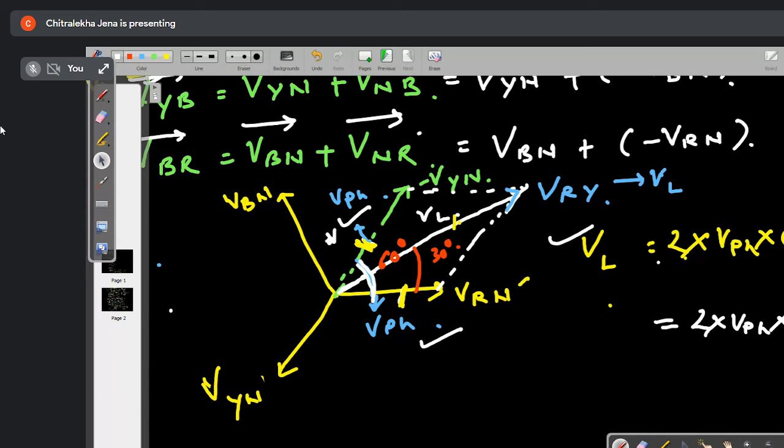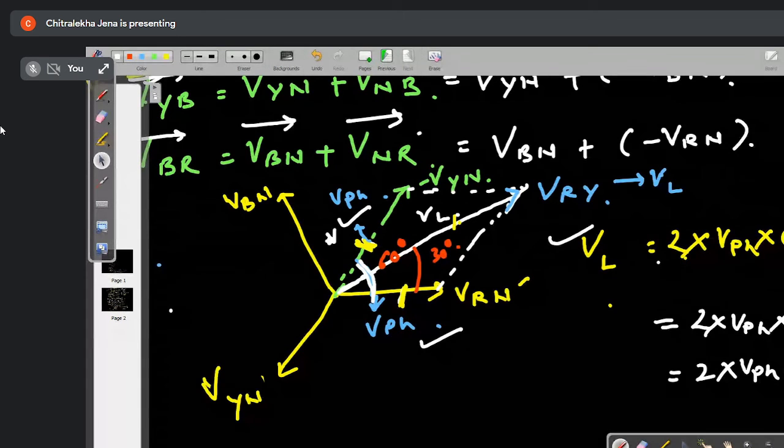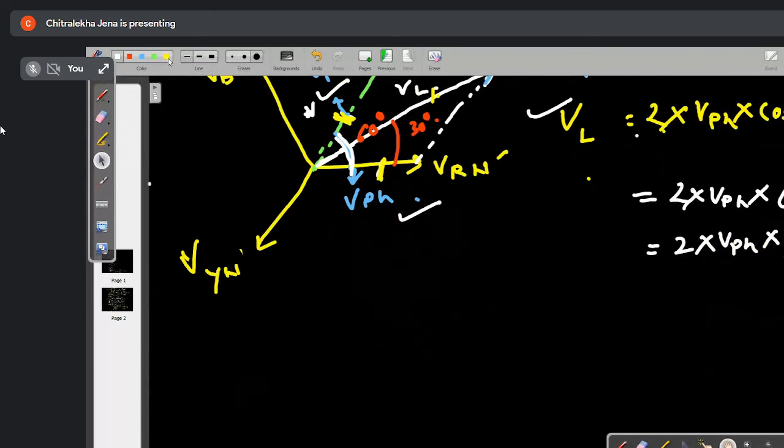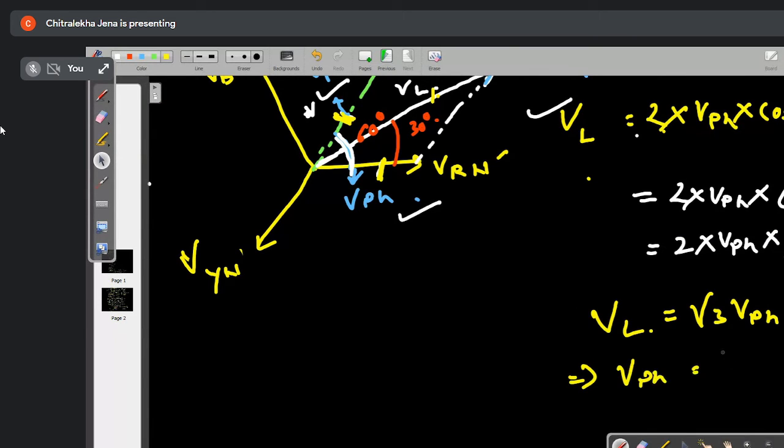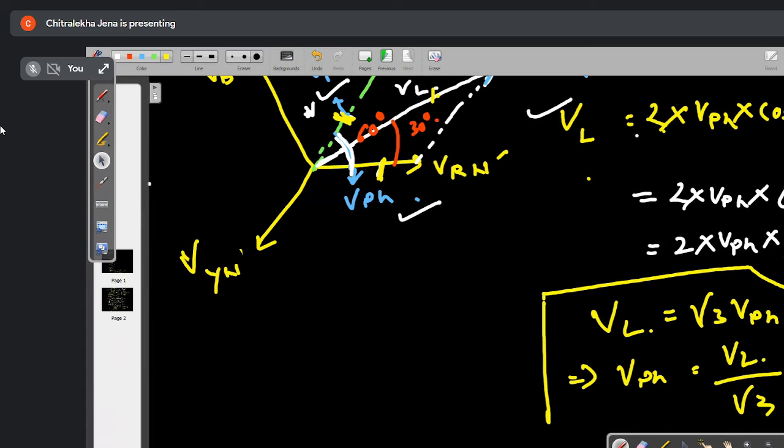So the cos 60 degree divided by 2 will be equal to how much? Cos 30 degree. So this will be 2 into V phase into root 3 divided by 2. So this is equal to root 3 V phase. So VL is equal to root 3 V phase, or this implies V phase is equal to VL divided by root 3. This is the relation between VL and V phase.